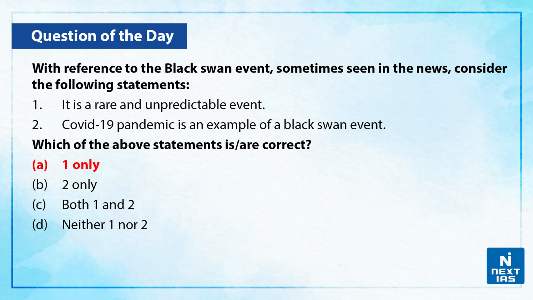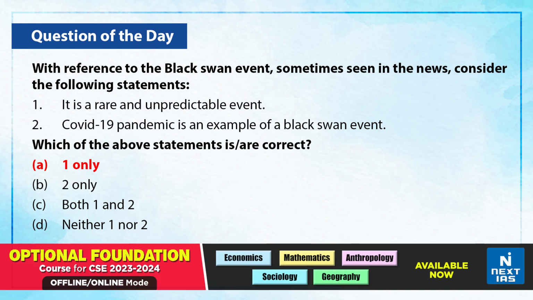Now, the correct option is option A, that is only the first statement is correct. As in, the black swan event is rare and unpredictable, whereas the COVID-19 pandemic was not unpredictable. Therefore, the correct answer is option A.